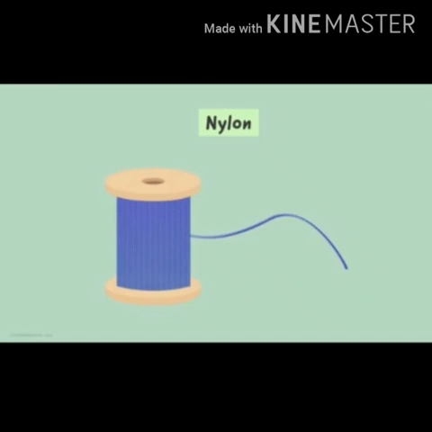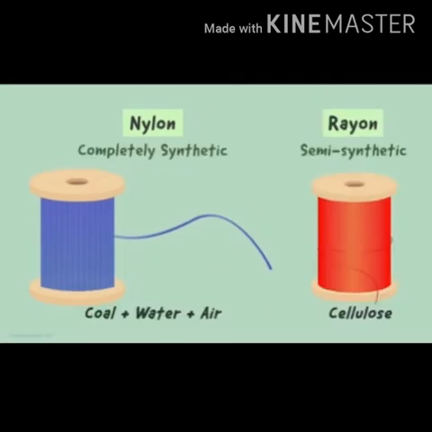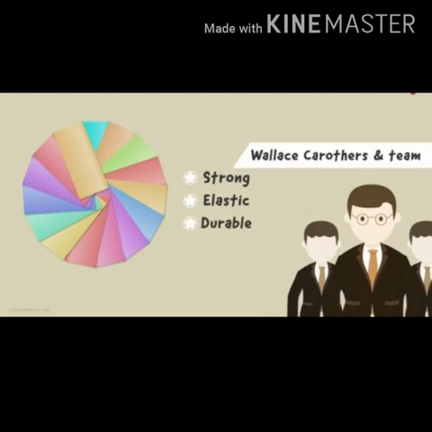Next is nylon. Nylon is a very strong fiber, very strong compared to steel rope. It is a completely synthetic fiber. Rayon is semi-synthetic, while nylon is prepared from coal, water and air, so it is completely synthetic. At first, Wallace Carothers and his team only wanted to make a fiber which is strong, elastic and durable.